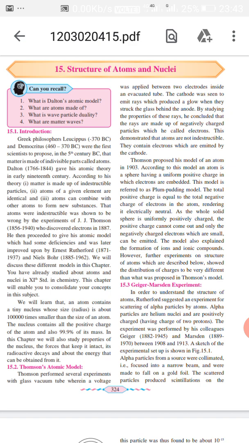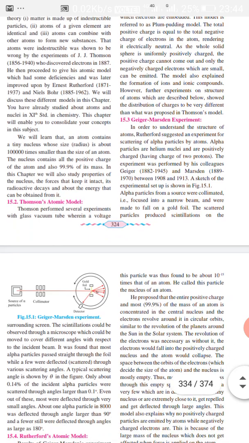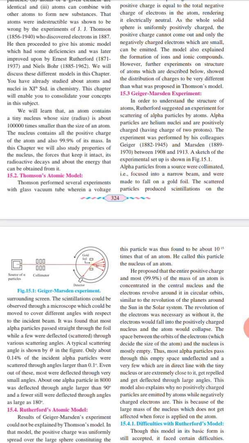After that we need to study the Geiger-Marsden experiment. In order to understand the structure of atoms, Rutherford suggested an experiment for scattering of alpha particles by atoms. Alpha particles are helium nuclei and are positively charged, having the charge of 2 protons. The experiment was performed by his colleagues Geiger and Marsden between 1908 and 1913. A sketch of this experiment is shown in this figure.